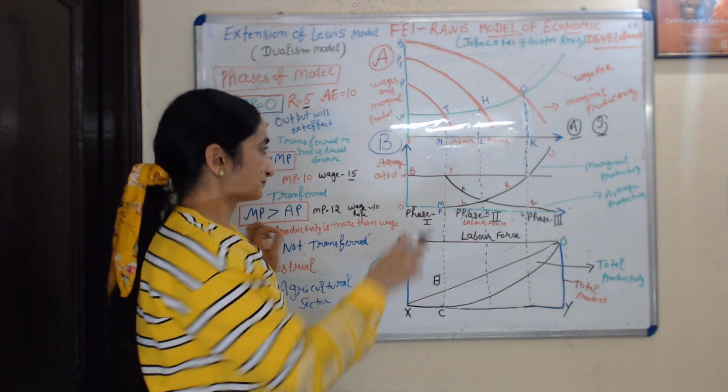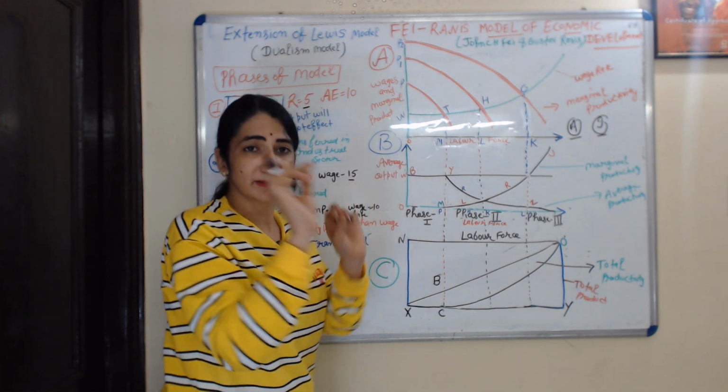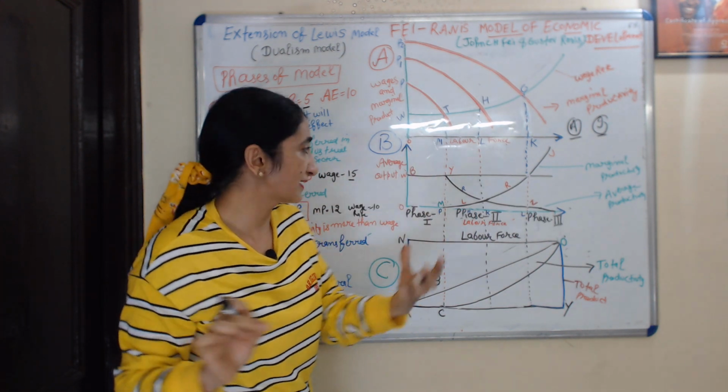Now the second panel, B, also represents the agriculture sector.